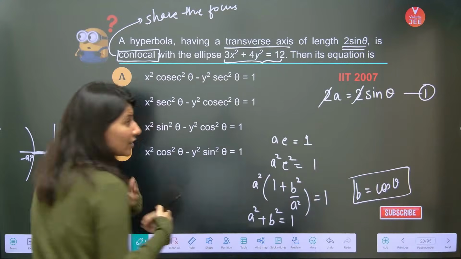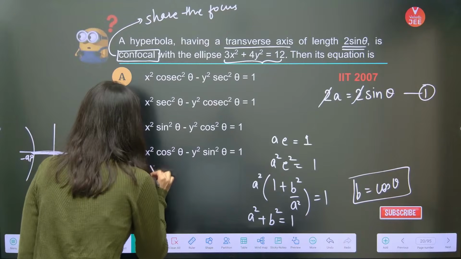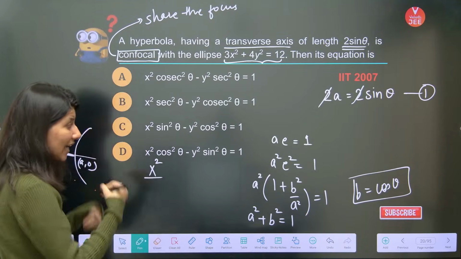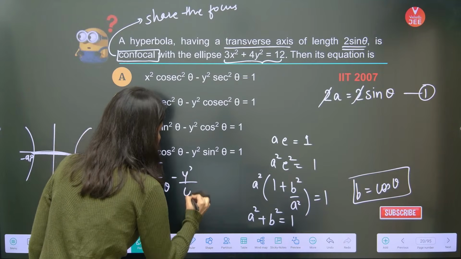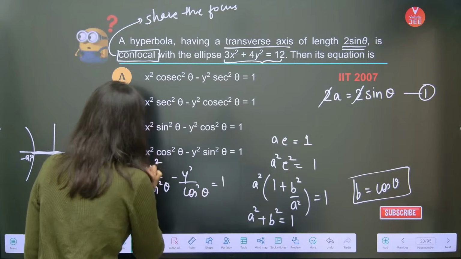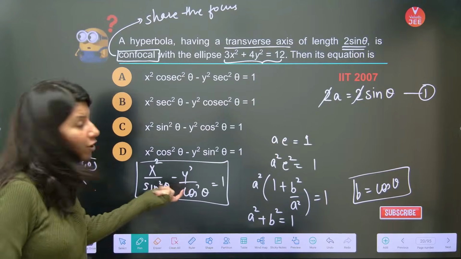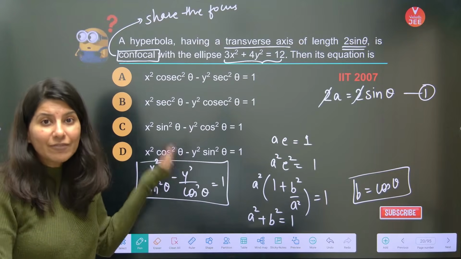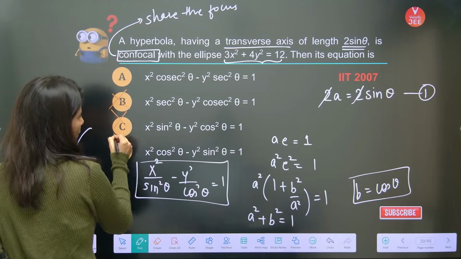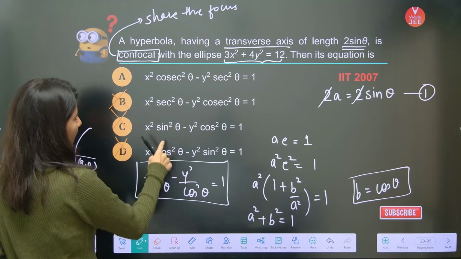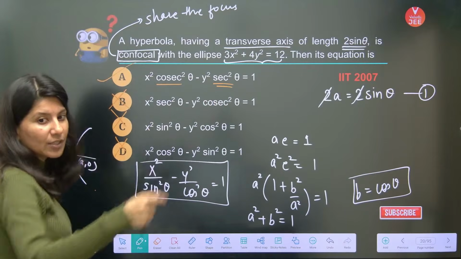Now your equation of hyperbola, guys. Finally, x square by sine square theta minus y square by cos square theta equals 1. Easy peasy lemon squeezy or not? a was already there. You were looking for just b. So this is wrong, this is wrong, this is wrong. Obviously sine square will go up, it will become cosec, and cos square will become sec. Option A is absolutely right.